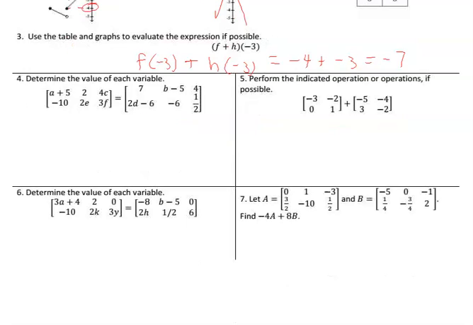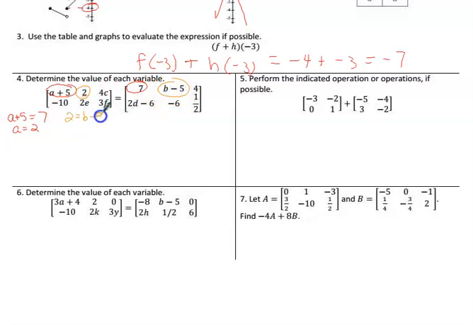Number 4. For this one, the first term in the top left of this first matrix has to equal the top left of the second matrix. So a plus 5 has to equal 7. Subtract 5 from both sides, minus 5 minus 5, you get a is 2. Then I look at this term, 2 has to equal b minus 5.